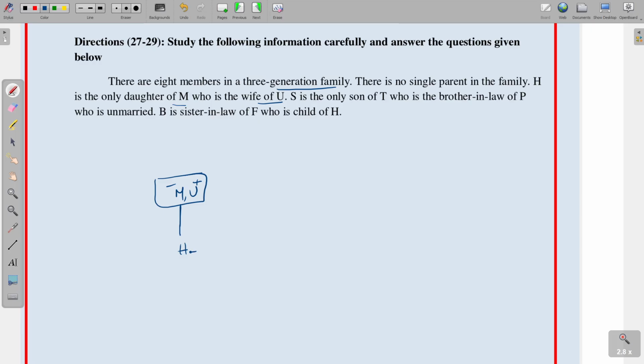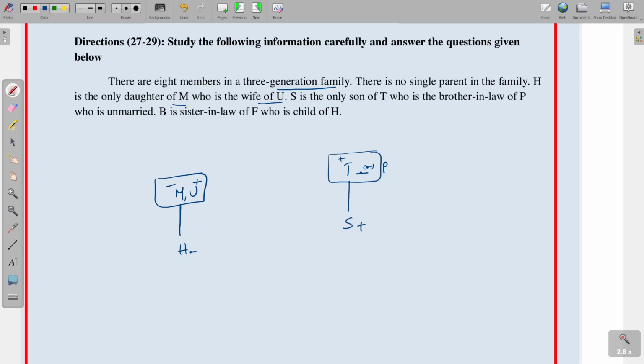Next, S is the only son of T, who is the brother-in-law of P, who is unmarried. So S is the only son of T. T is the brother-in-law of P. Okay, so T is a male candidate, and P is unmarried. Either the brother or sister of P is married to T. So obviously she is a female candidate. Why? Because T is the male candidate.